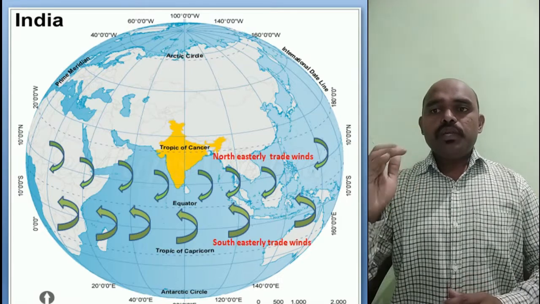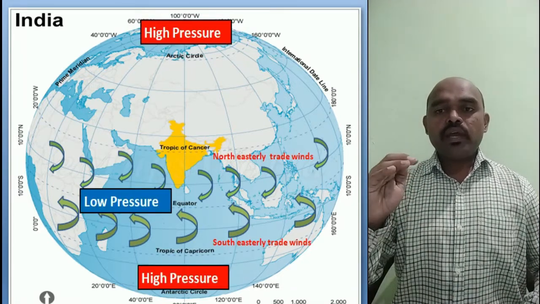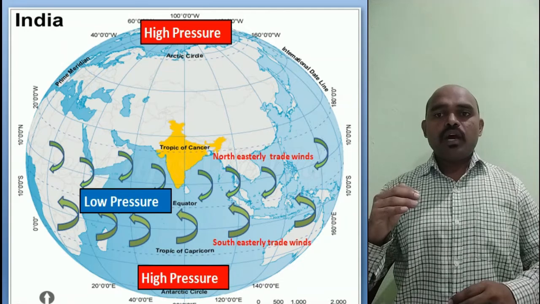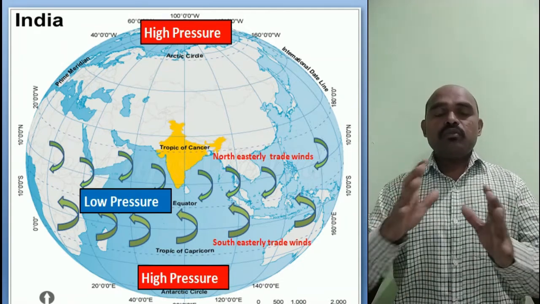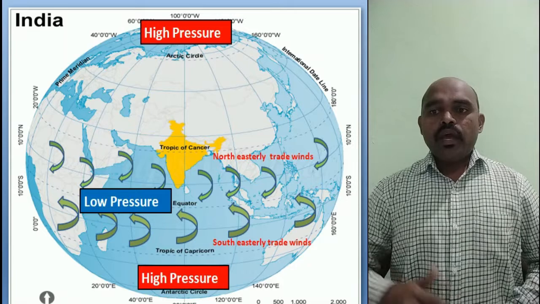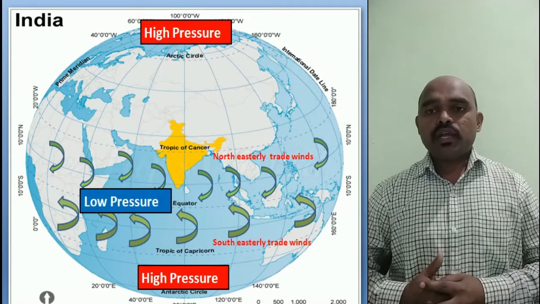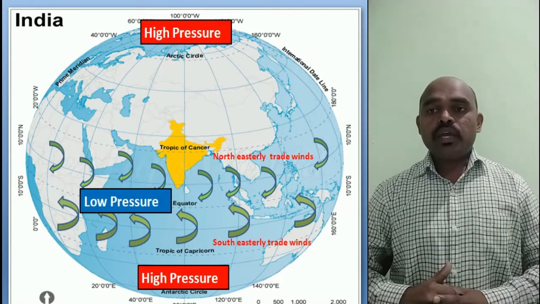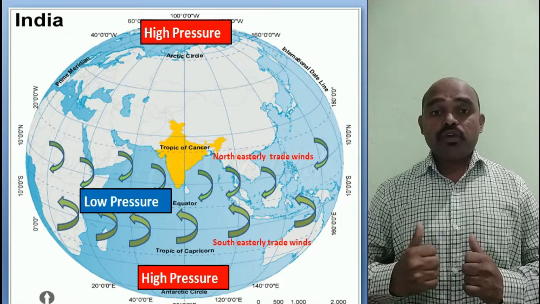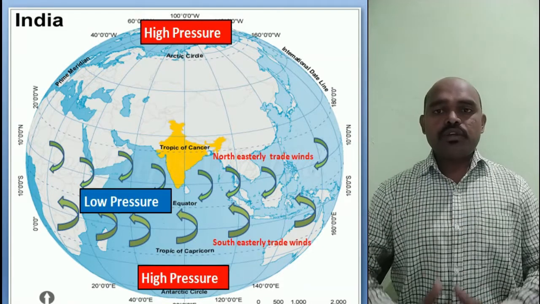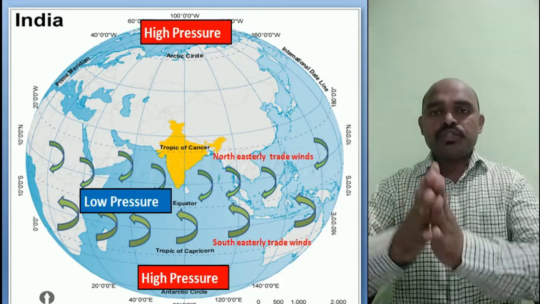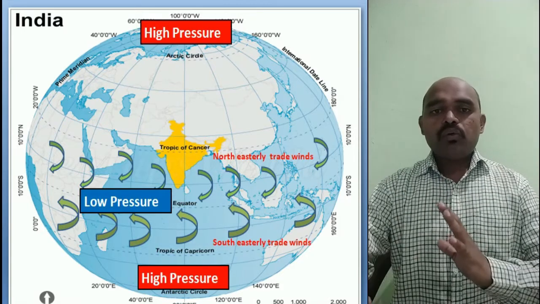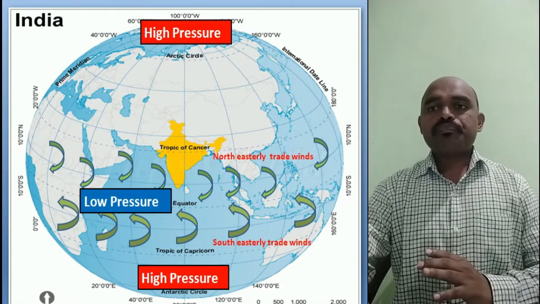So when they meet at the equator, we have the low pressure area there. Now what does it mean? At the equator we have the low pressure area, and then to the poles we have the high pressure areas. So due to the low pressure area, the northeasterly trade winds and southeasterly trade winds, where they find the low pressure area, there they come and meet. How that happens, I will explain now.